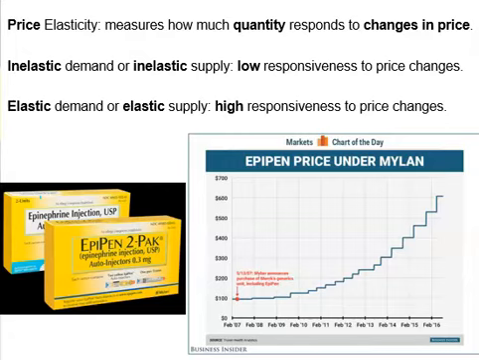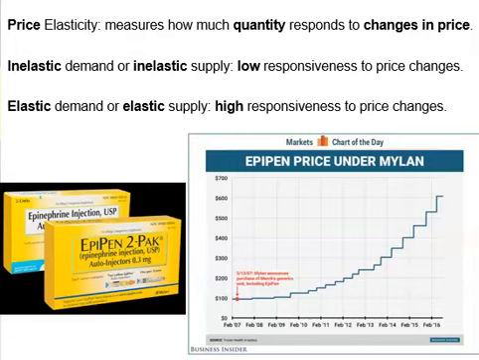As a result, even though the price of EpiPen increased significantly, their revenue didn't decrease because consumers still have to buy the pens. This is an example of price elasticity. Price elasticity measures how much quantity responds to a change in price. Quantity demanded for EpiPen changed just a little, if at all, in response to the change in price.